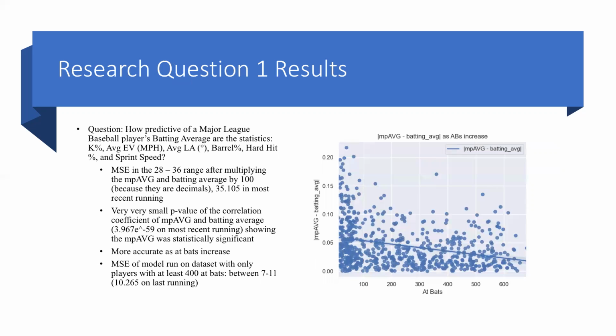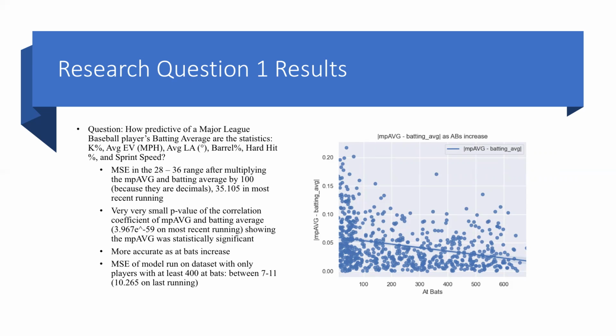So my results for my first research question were that generally the mean squared error was in the 28 to 36 range, and that was after multiplying the prediction and the batting average by 100 because they're decimal figures. The p-value was very, very small, and that shows that the predictions were statistically significant.